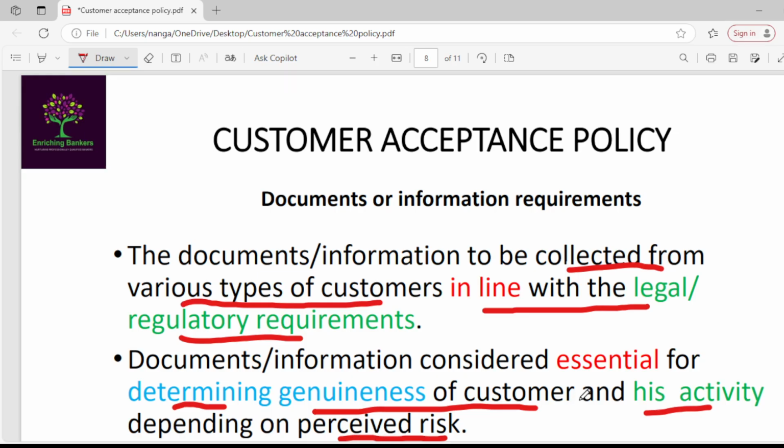It is essential that after collecting all required documents and information, the genuineness of the customer and his activity must be determined for the perception of risk.